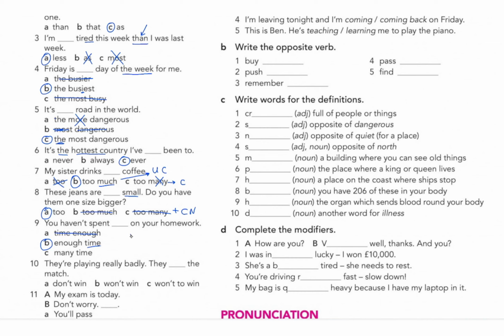I mean, the rules I'm going to quickly jot down here. The first rule: enough comes before a noun. And then the second rule: enough comes after a verb, adjective, and adverb, guys. So enough comes after them. There you go. So here we're going to apply rule number 1 because time is a noun here. That's why B will be the right answer here, guys. That's it. Then we're going to scroll down a bit.